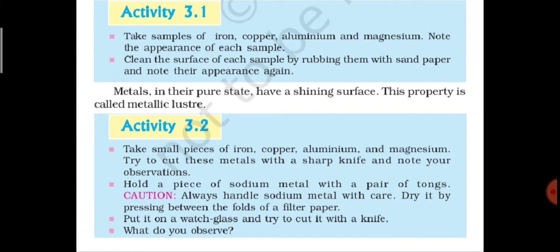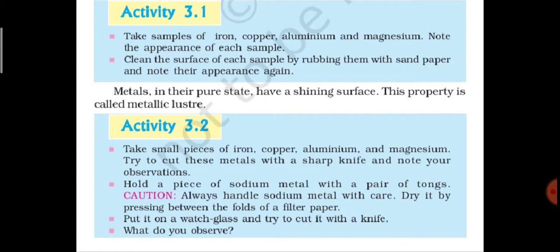Hold a piece of sodium metal with a pair of tongs. Put it on a watch glass and try to cut it with a knife. What do you observe? So from our observation we know that most of the metals are generally hard in nature, but this hardness varies from metal to metal. There are some metals which are quite soft, for example sodium and potassium.